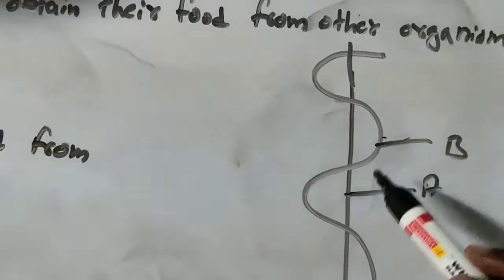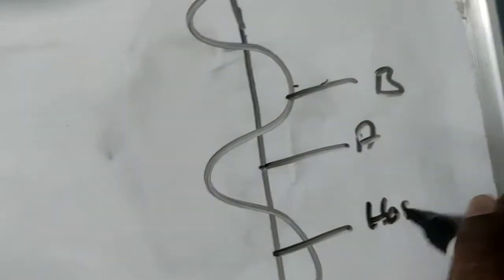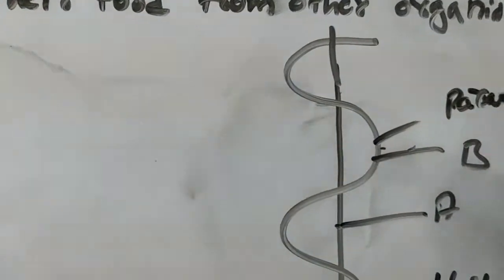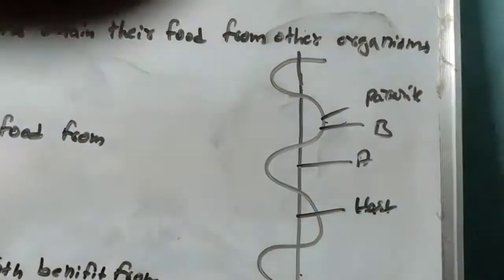Here A is known as the host and B is known as the parasite.